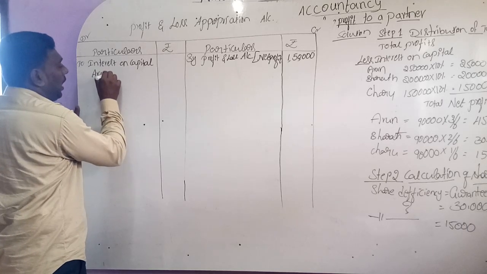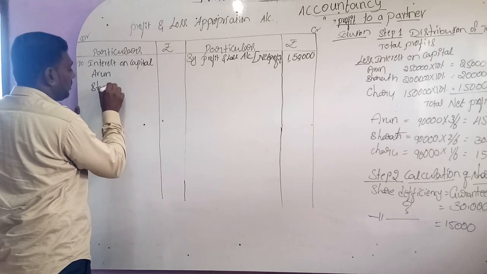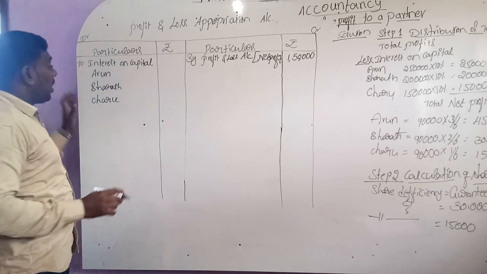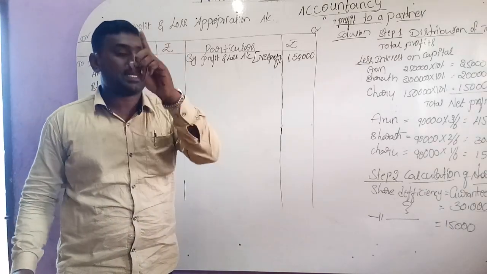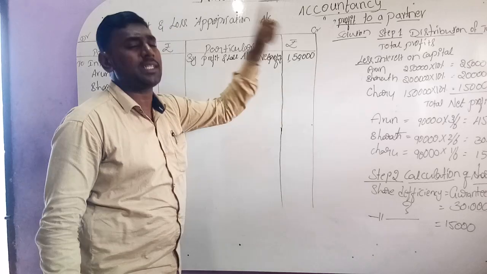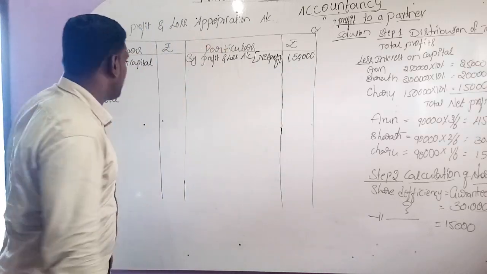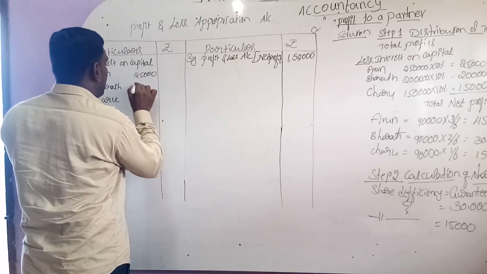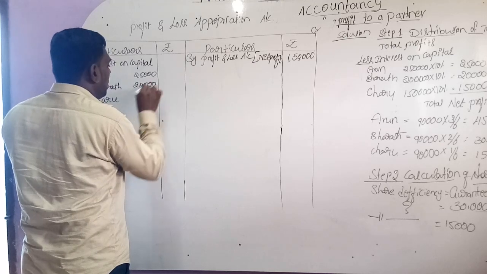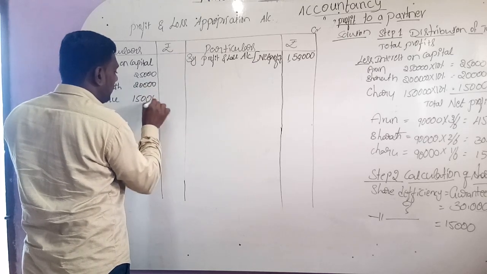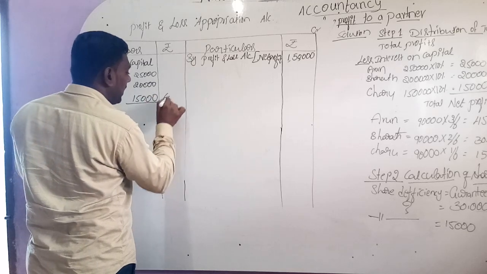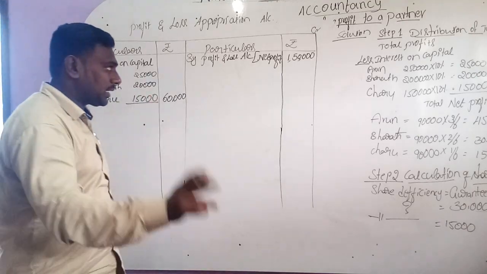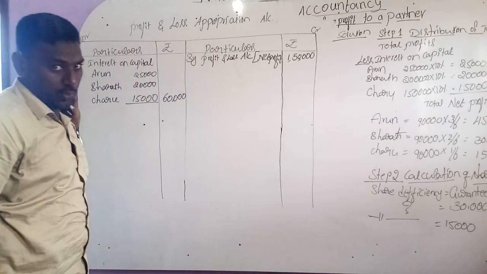3 partners: Arun, Bharat, and the third partner is Charu. So actually interest on capital we should calculate in step number 1, that is 2,50,000 into 10%, 2 lakh into 10% and 1,50,000 into 10%. So the first partner gets 25,000, the second partner 20,000, the third partner 15,000. By adding these 3 values, you will get the total interest on capital, 60,000, which we have to deduct from 1,50,000.